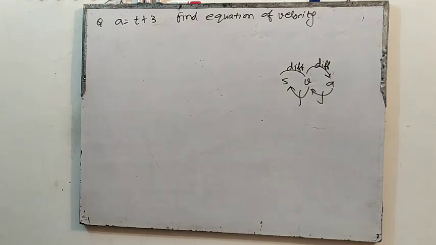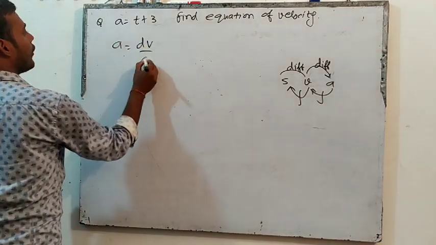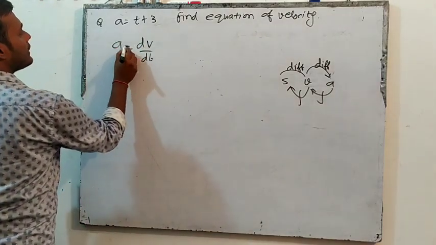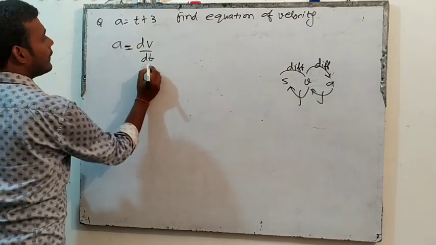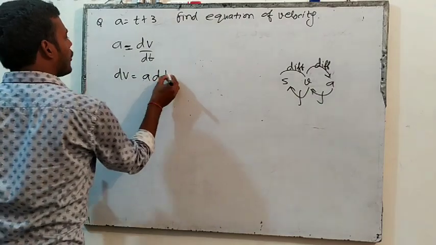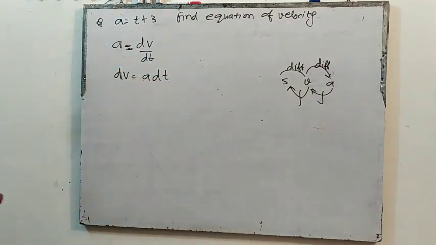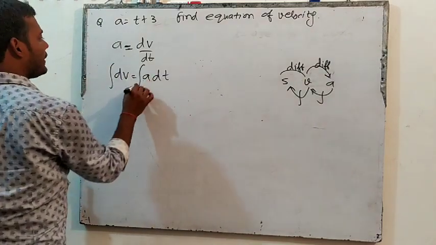So what is acceleration? Acceleration is dv by dt. We all know this thing. So can we write that dv is equal to a dt? Cross multiplication. dv is equal to a dt. So can we integrate it on both sides?